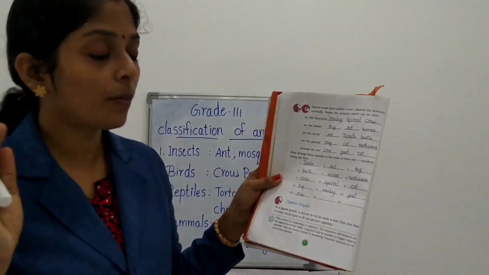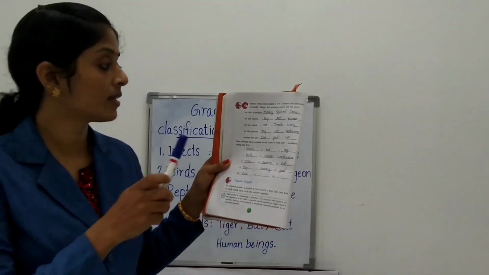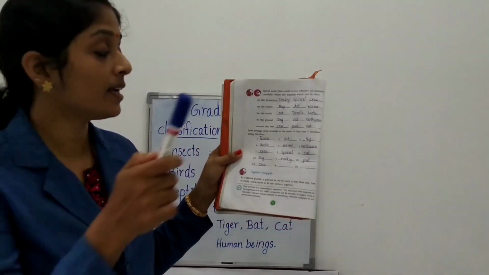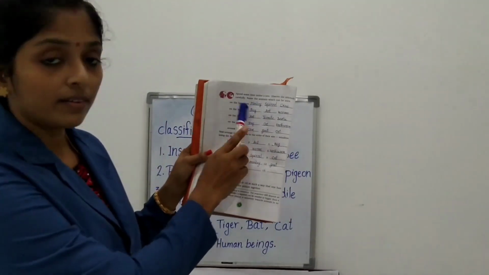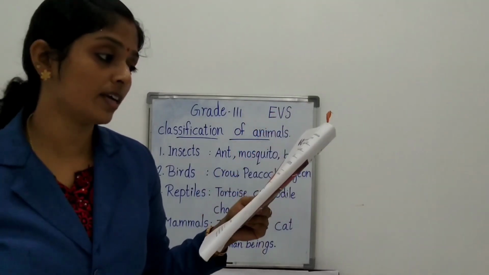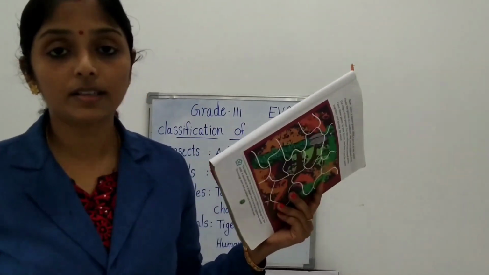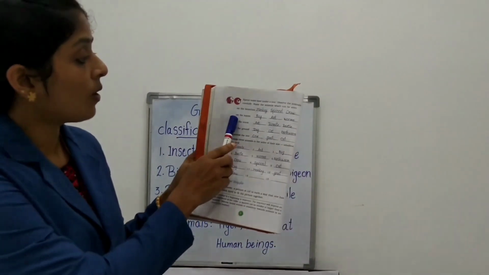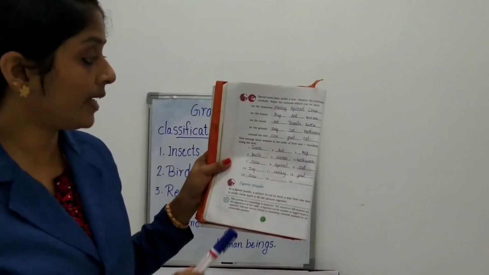You want to observe the animals carefully and write their names on the branches. So many animals we can see on the branches: monkey, squirrel, crow, like that. What you observe you want to write in your textbook.